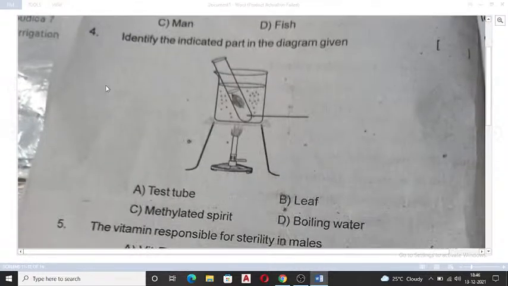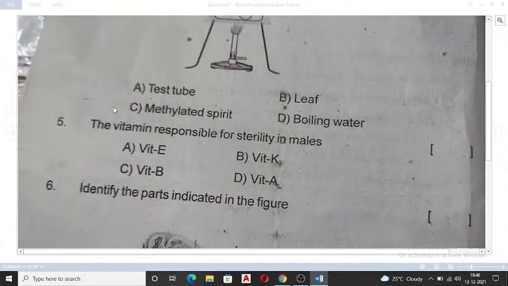Coming on to next: identify the indicated part in the diagram given. Arey ma'am, it's looking as if it's a starch experiment, that we check by removing chlorophyll in methylated spirit, under water in the beaker and all. Yeah, right. Can you identify this diagram and what is that special part that is inside the test tube? Of course, it is methylated spirit in the test tube.